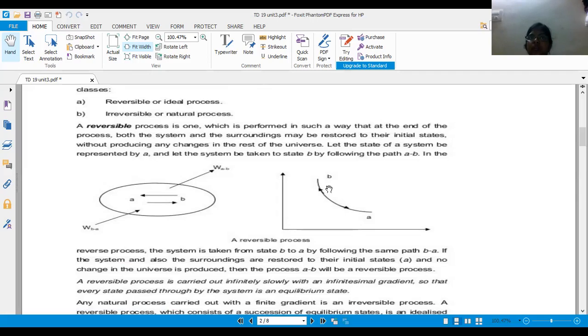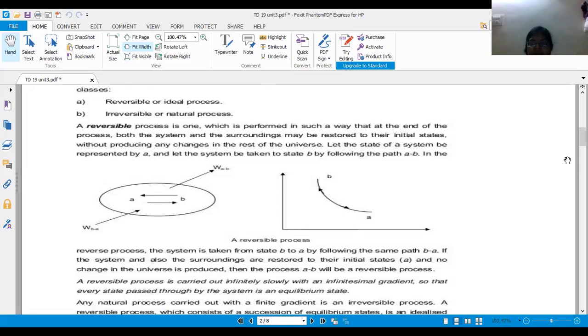There are so many losses when you are running the engine. Because of these losses, our efficiency is less than 100%. So that is why the irreversible process is the actual process, and the reversible process is the ideal process. In our ideal process we will not get any losses, and it will give 100% efficiency.